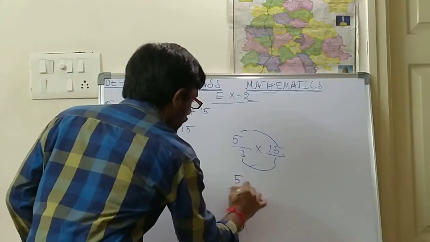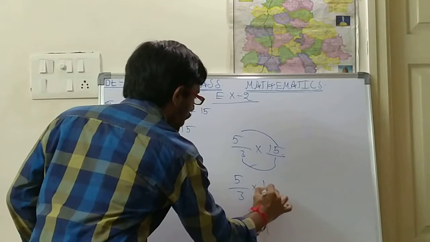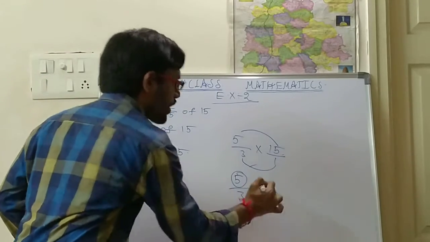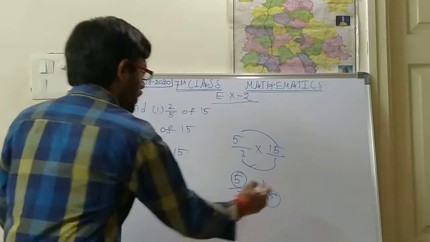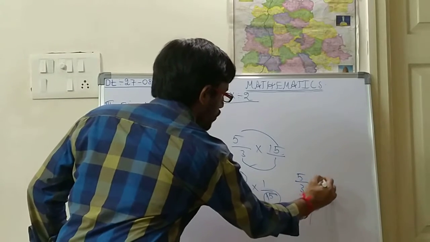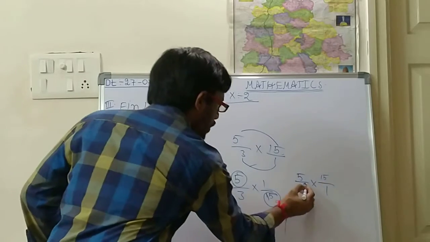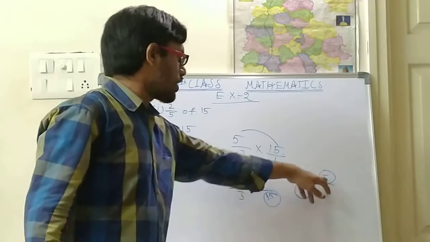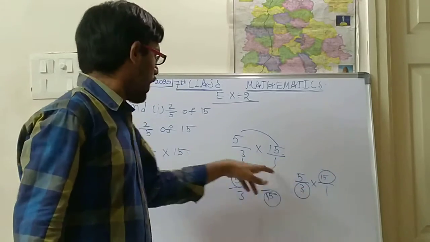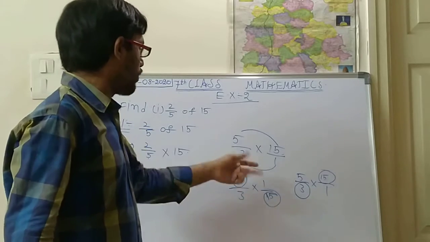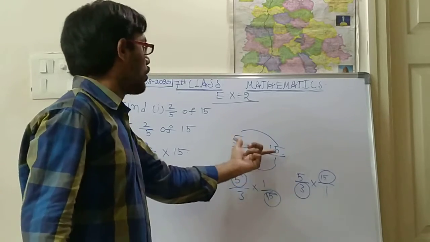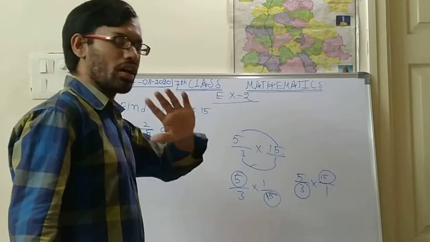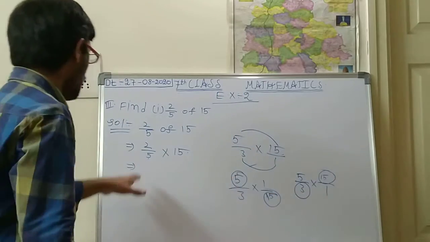But see, if suppose 5 by 3 into 1 by 15 is there, now you can cancel this 2, okay. Like that, suppose 5 by 3 into 15 by 1 is there, you can cancel this 2. So 15 will go in the 3 table, is it right? So you can cancel one numerator and one denominator, but you cannot cancel one numerator and one numerator. You can only multiply one numerator and numerator, one denominator and denominator, okay. This is a very important thing, children, for this understanding.